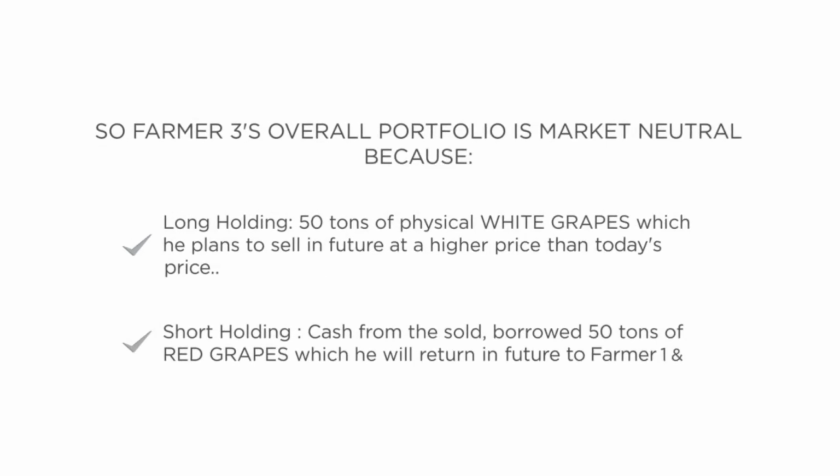Farmer 3's overall portfolio is market neutral because he has a long holding of 50 tons of physical white grapes which he plans to sell in future at a higher price than today's price. He also has a short holding of cash from the sold borrowed 50 tons of red grapes which he will return in future to Farmer 1 and 2.